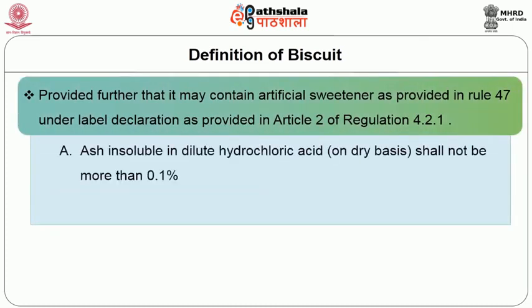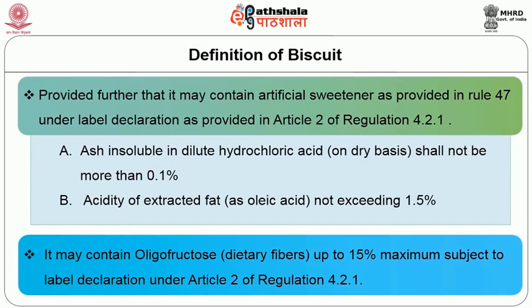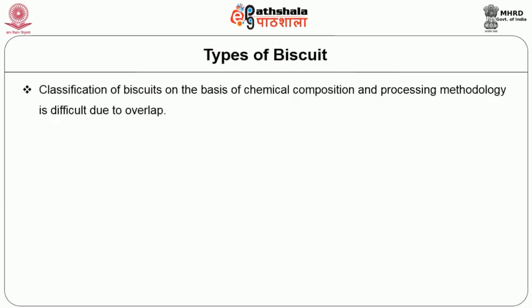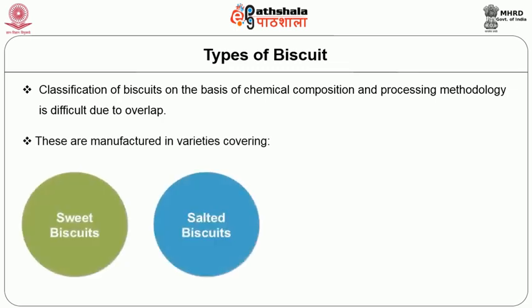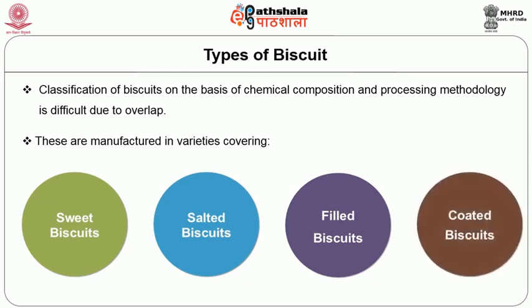It also says that the ash insoluble in dilute hydrochloric acid on dry basis shall not be more than 0.1%, and the acidity of extracted fat as oleic acid should not exceed 1.5%. Classification of the biscuits on the basis of chemical composition and processing methodology is difficult due to their overlap. These are manufactured in varieties covering sweet, salted, filled and coated biscuits.